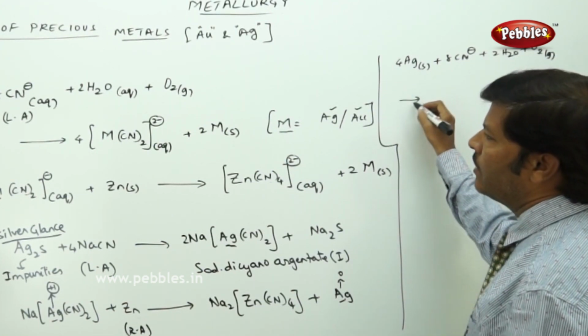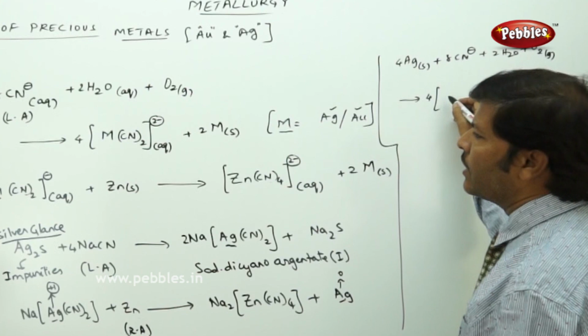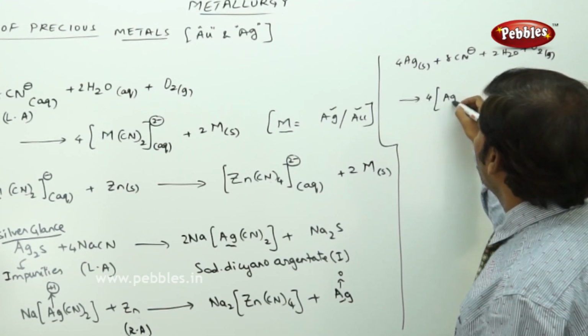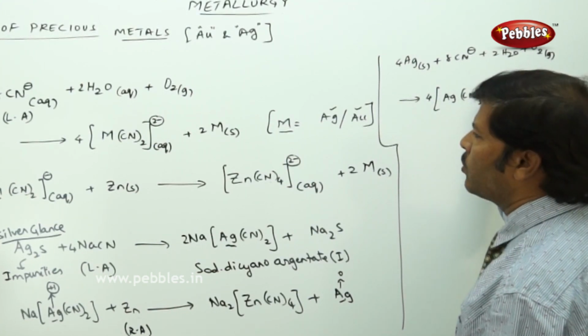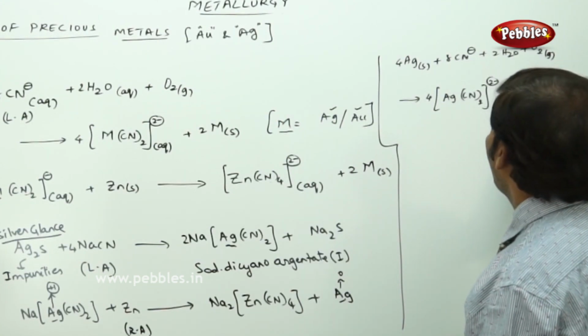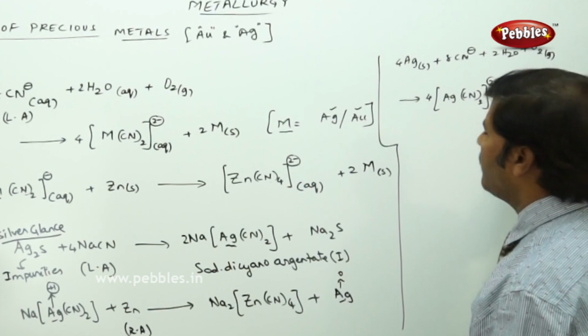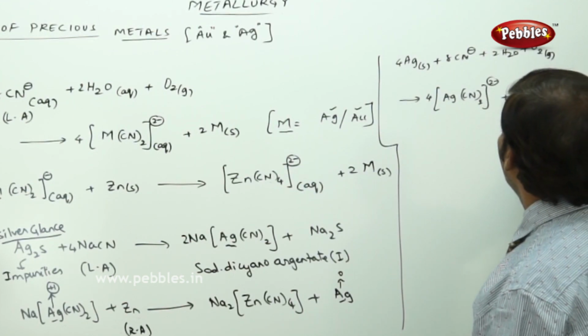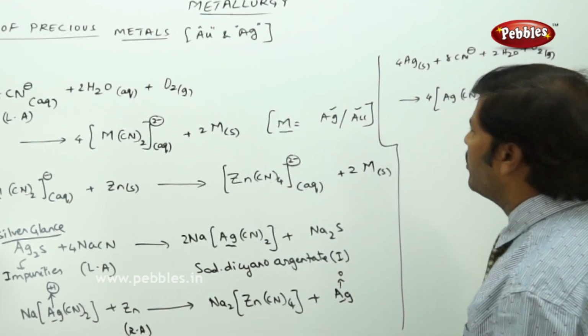Then I am going to get Ag(CN)2 with a 2 minus charge, plus 2 moles of silver solid in the pure form.